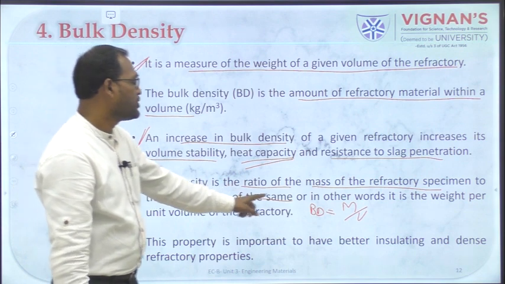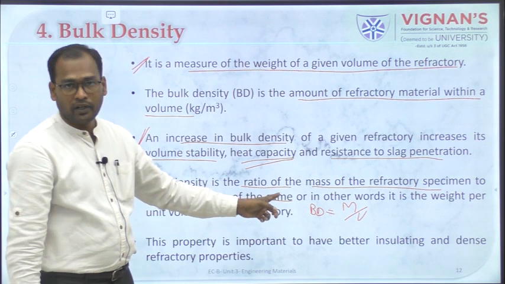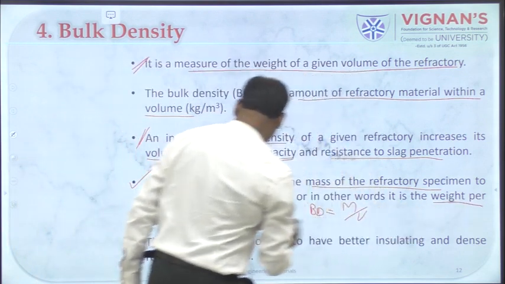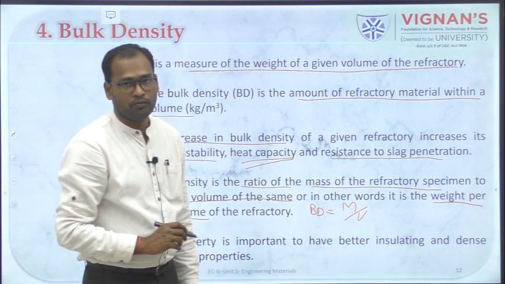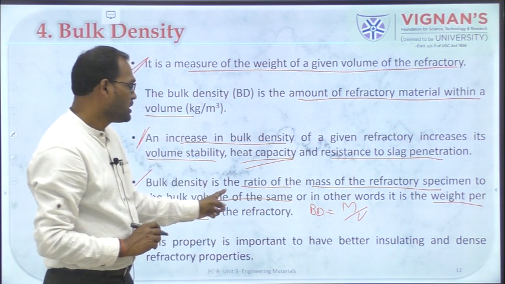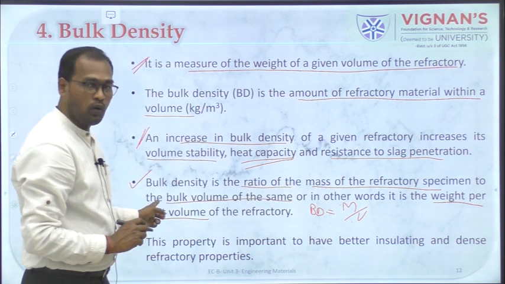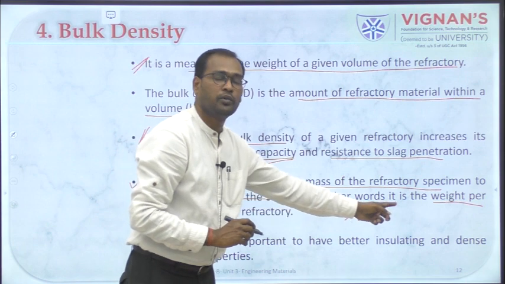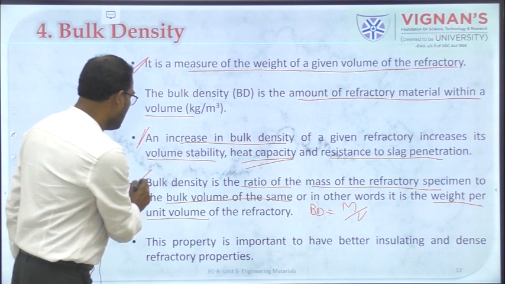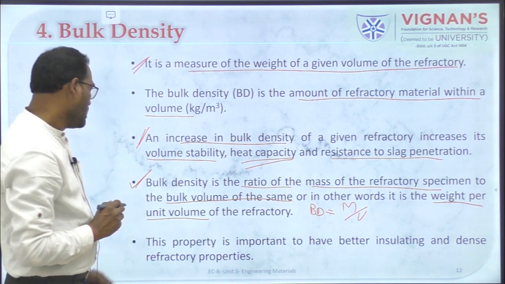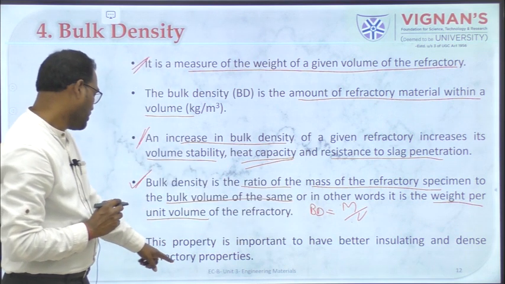So bulk density is the ratio of the mass of the refractory specimen to the bulk volume, or in other words we can say it is the weight per unit volume. It is calculated using this ratio of the mass of the material to the bulk volume of the material, or in other words, the weight per unit volume of the refractory will give you the bulk density. The porosity is important to have better insulating and dense refractory properties.